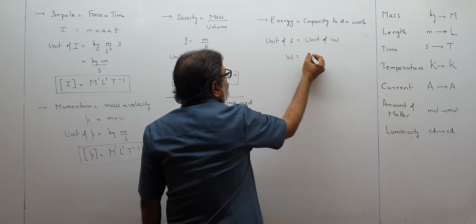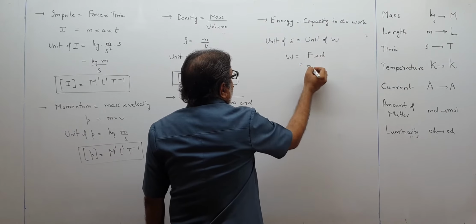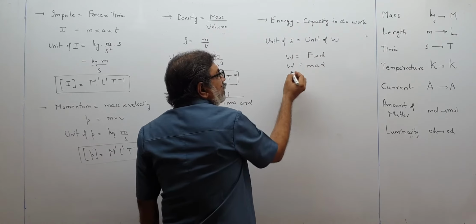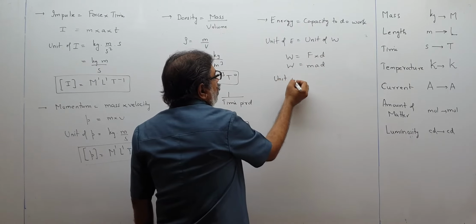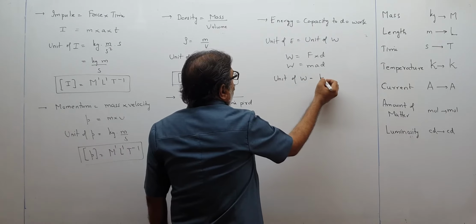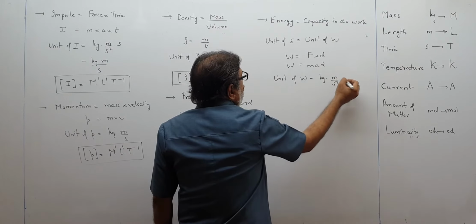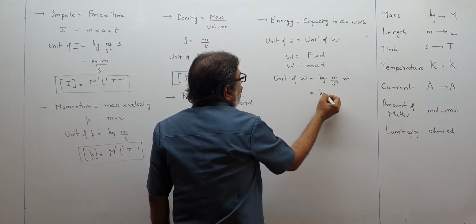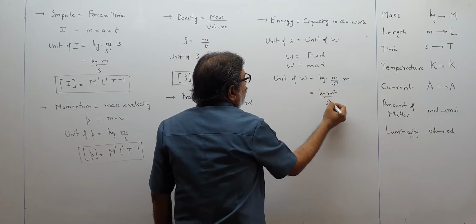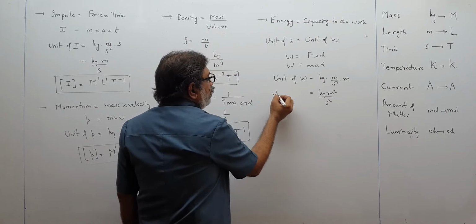And work is force into displacement, that is m a d, that is work. So unit of W will be mass, kilogram, acceleration, meter per second square, displacement, meter. So that is kg meter square upon second square. So this is the unit of energy also.